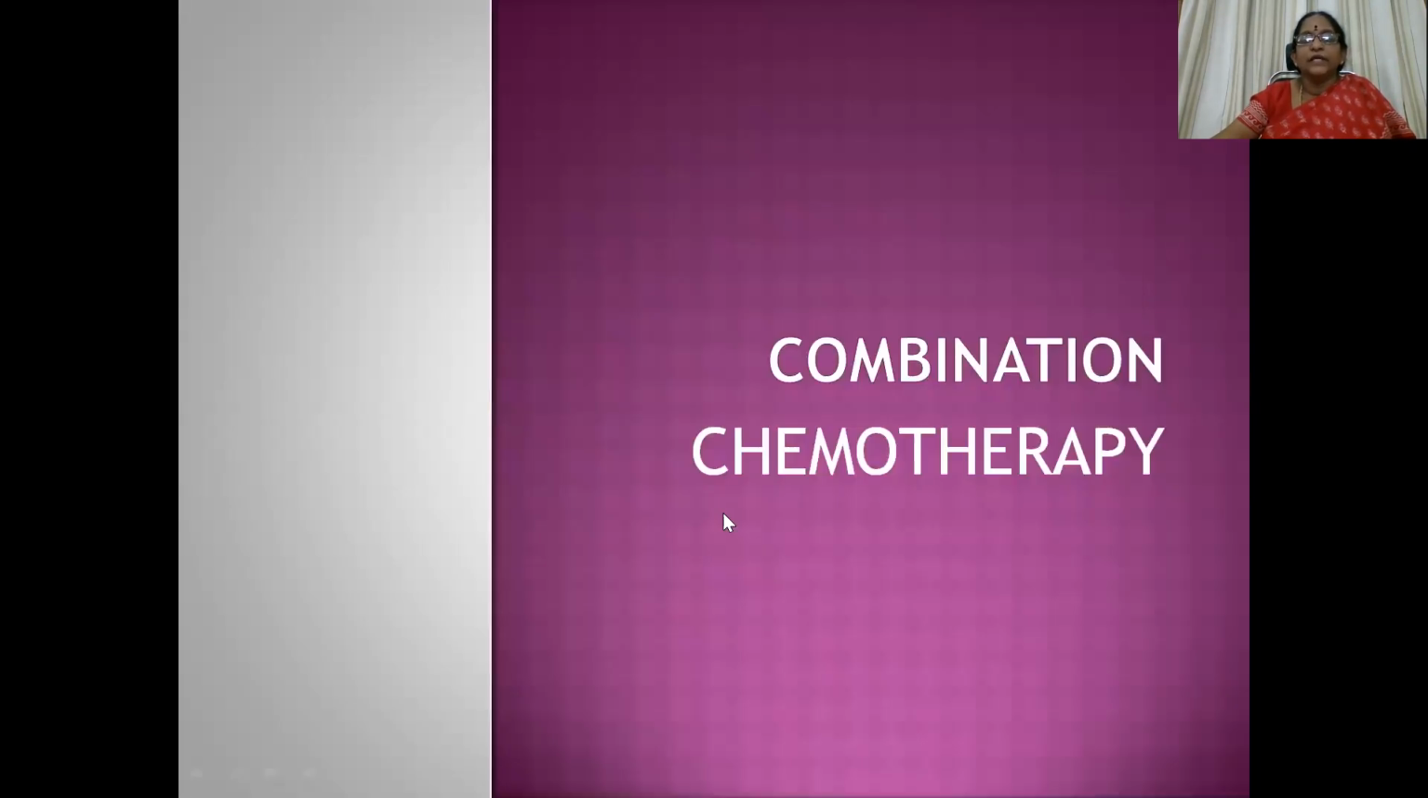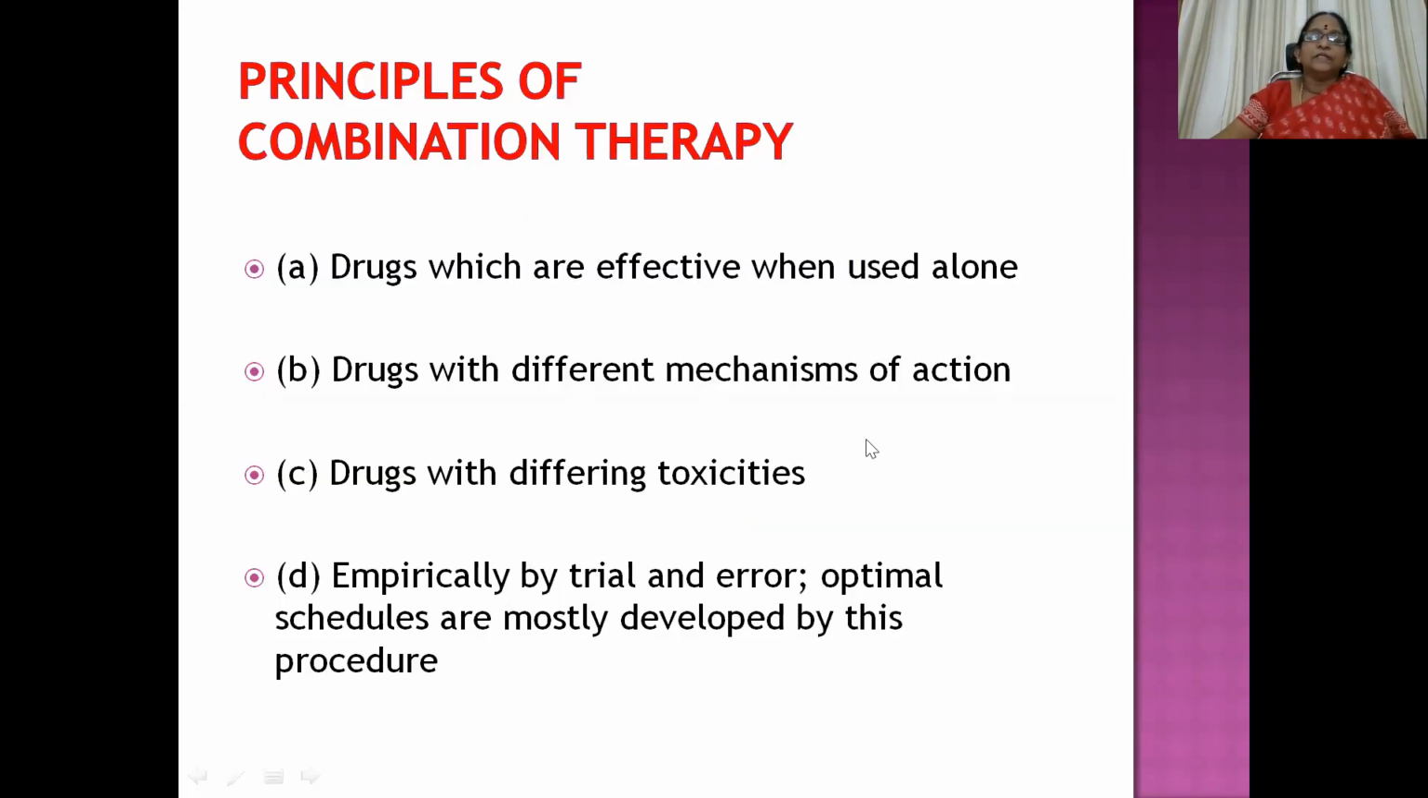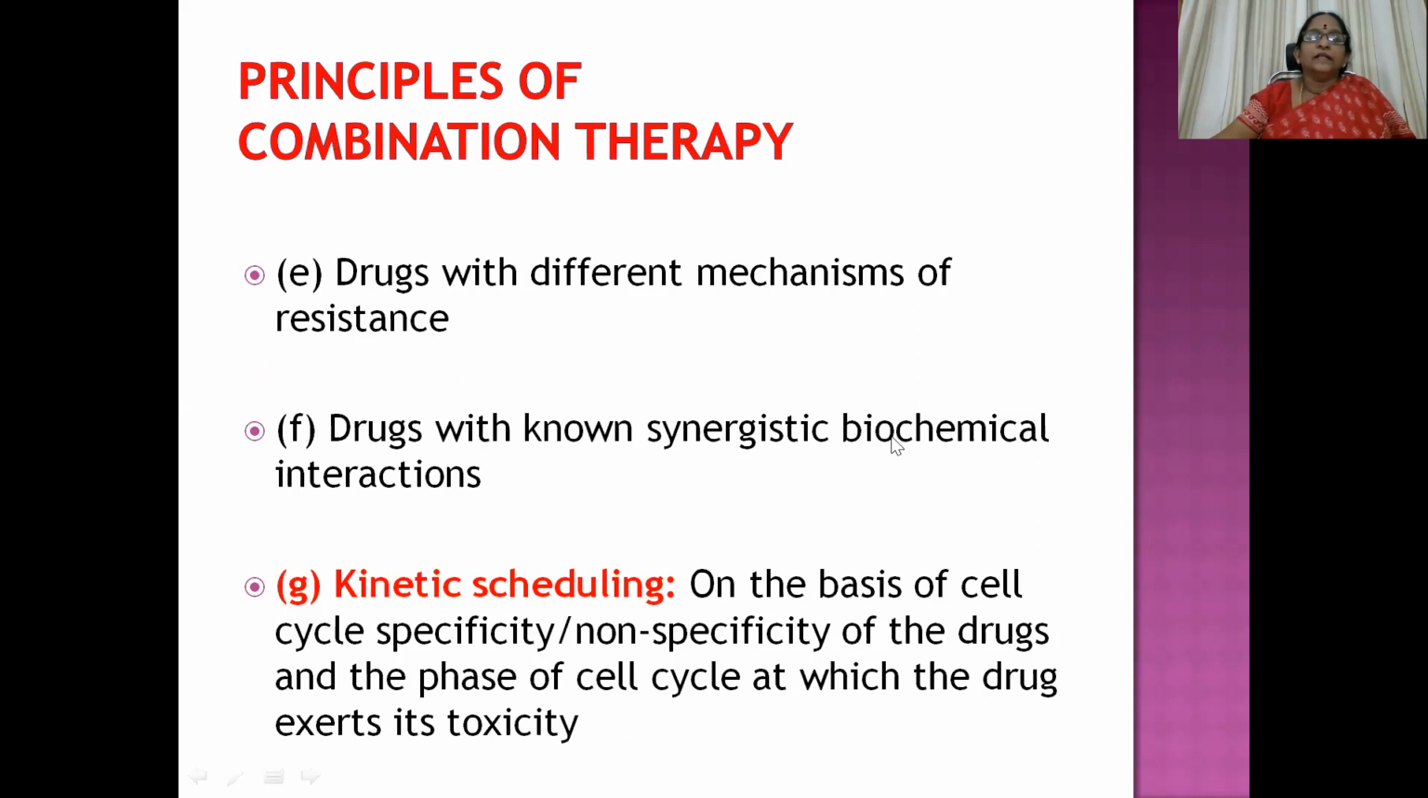Then coming to combination chemotherapy. What are the principles of combination chemotherapy? Let us see. Drugs which are effective when used alone can be chosen for combination chemotherapy. Then drugs with different mechanisms of action, and drugs with different toxicity, so that the same toxicity will not be enhanced by combining both drugs. Empirically, by trial and error, optimal schedules are mostly developed by this procedure. Then drugs with different mechanisms of resistance are also considered. Drugs with known synergistic biochemical interactions when we combine both drugs.